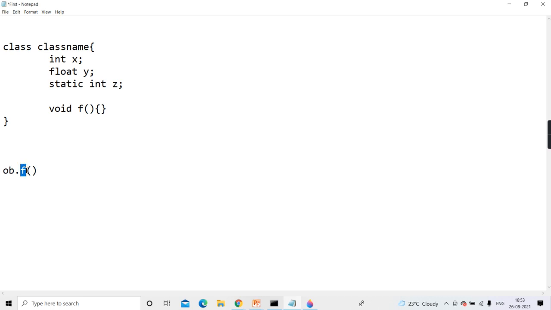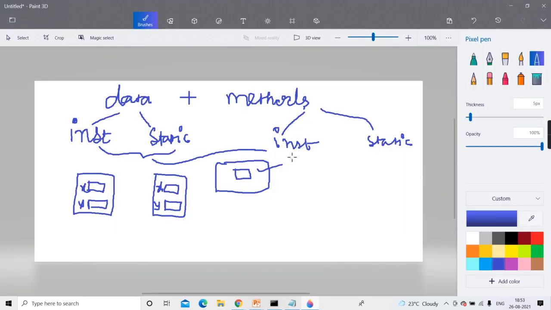So that's what I'm saying. When you're calling this method f, tell me, if it is an instance method, to call it you need to have what? An object. So when the object is created, this f can access that object data. I told you the method is instance. If the method is instance, it can access instance data. Now why is it able to access instance data?